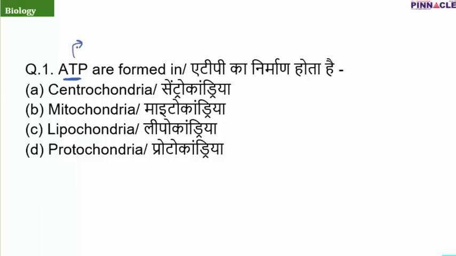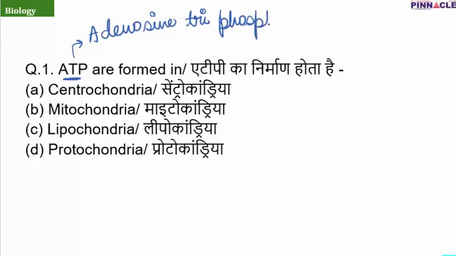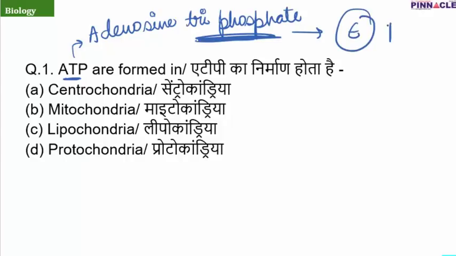So basically ATP is known as the energy currency of our body and its full form is adenosine triphosphate. As the name suggests, there are 3 phosphate bonds in this molecule. Now what is the importance of these phosphate molecules? The important thing about these is that they are high energy phosphate bonds. Whenever these bonds are broken, a high amount of energy is released, which is used in different processes which are occurring in our body.